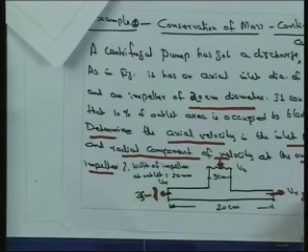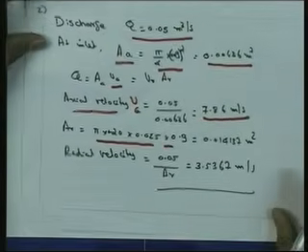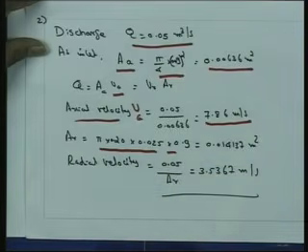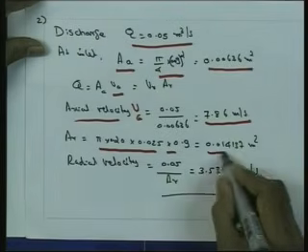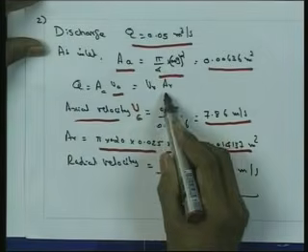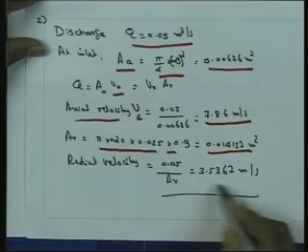This is 25 millimeter, not 20, it is 25 millimeter. So pi into 0.2 into 0.025 into 0.9 is the effective area, since 10% is occupied by the blades, and that gives AR. From that we can get the radial velocity, which is Q by AR, equal to 3.5367 meter per second.